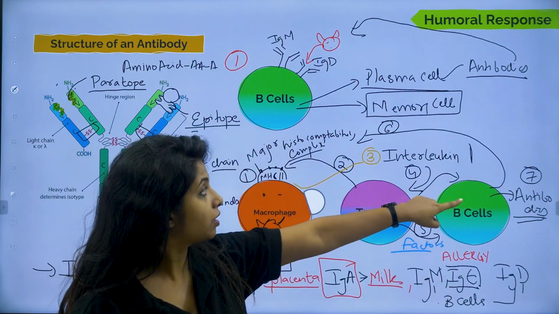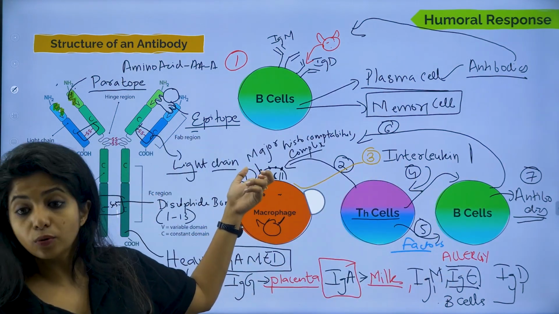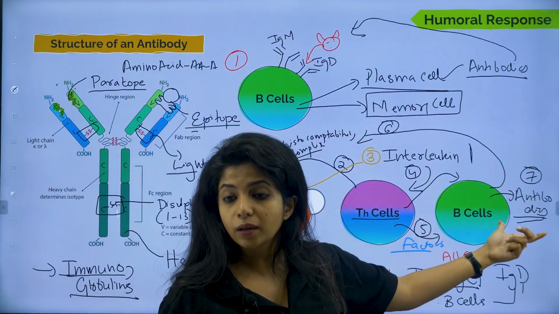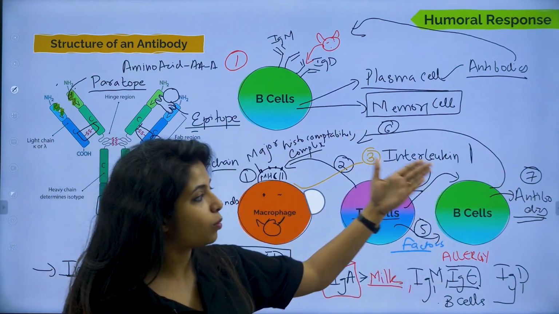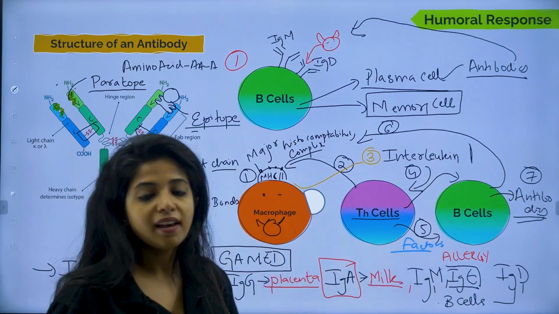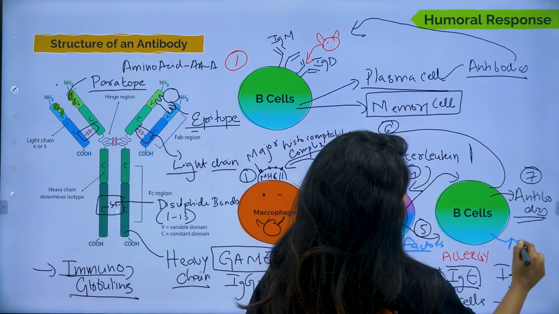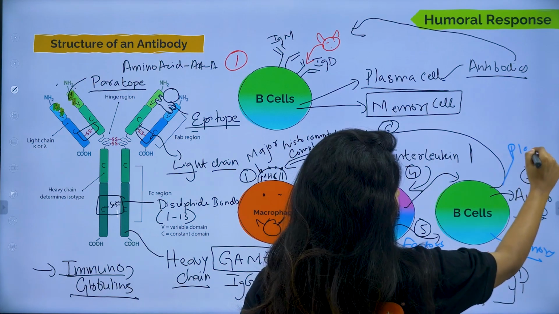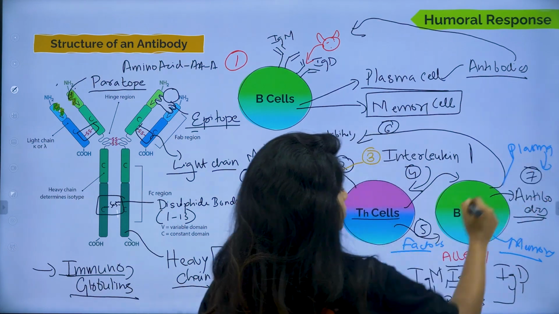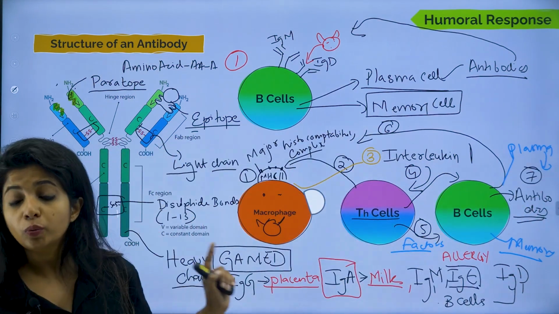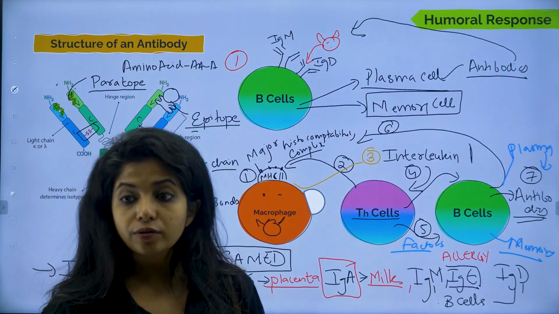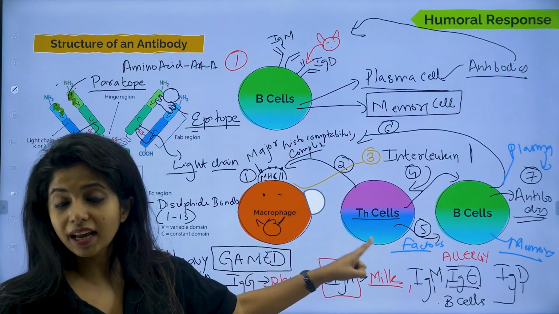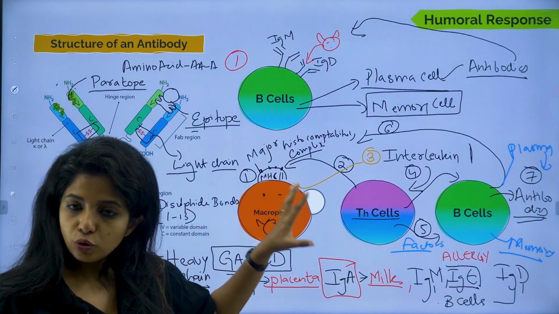If the B cell comes, it can say, okay, something has come and this is the antigen. We have to produce certain antibodies specific to it, and the antibodies will be produced, and the memory cells will also be produced. Before producing antibodies, obviously you need plasma cells. Plasma cells are the ones that produce antibodies. This is how the humoral response works. Over here you see a major role of B cells, and TH cells have helped them.